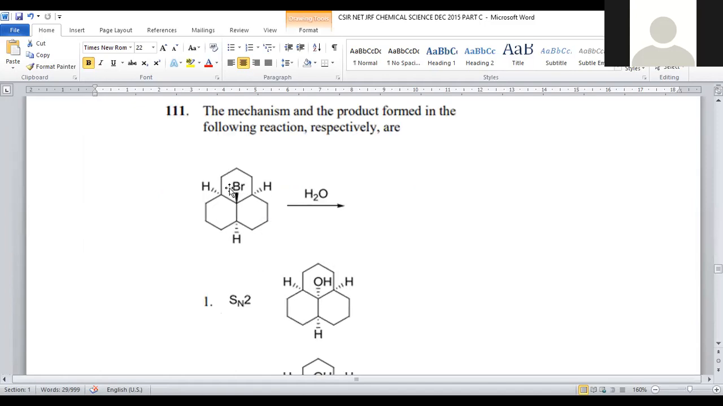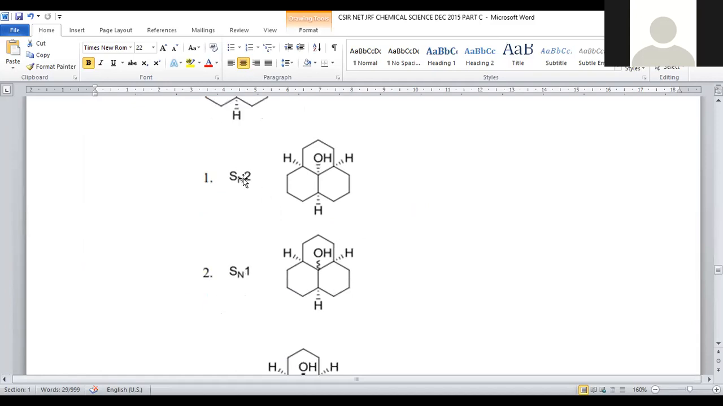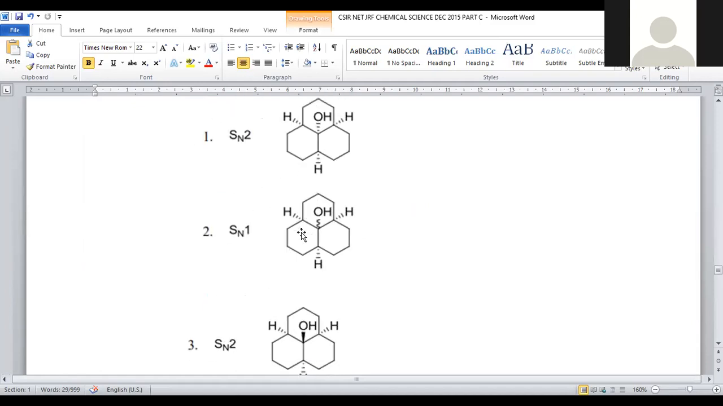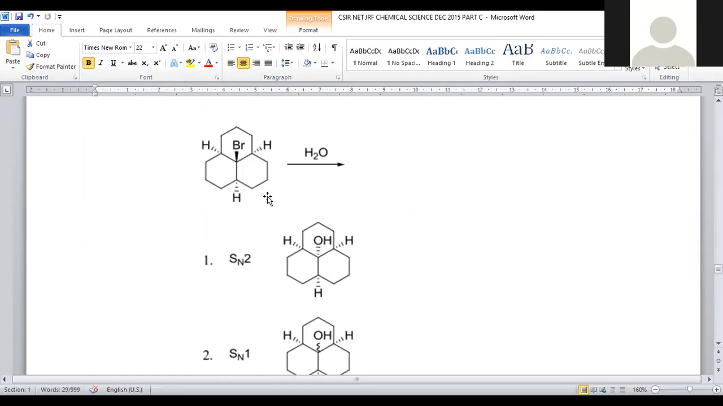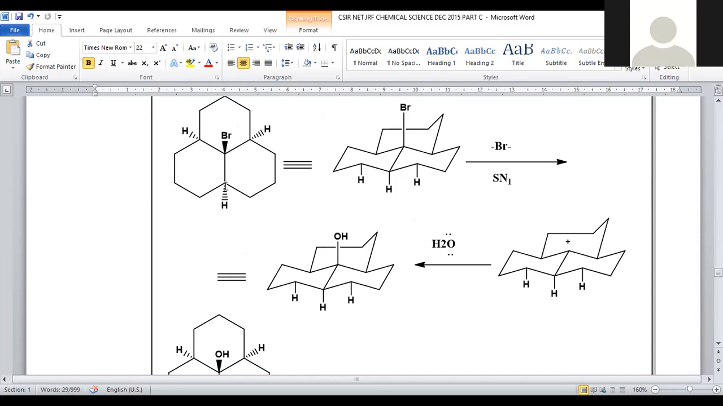We are taking a tricyclic ring with a bromo functional group, upon treating with water. Water being a nucleophile in this regard, it will substitute. It is a kind of nucleophilic substitution reaction through which we will get the product. Within the options they mentioned SN2, SN1, SN2, SN1, right? So among all, we have to depict which kind of mechanism proceeded. Then let us go with the detailed mechanism.